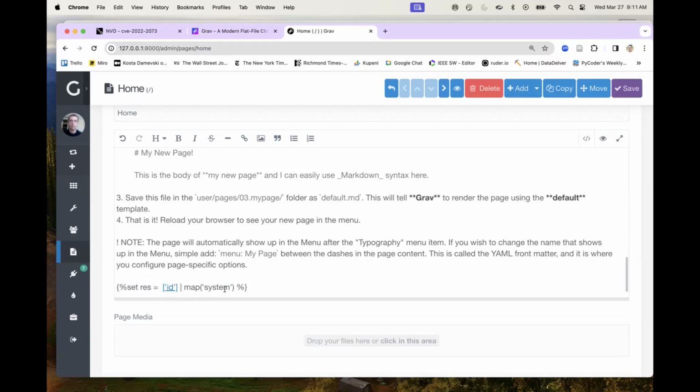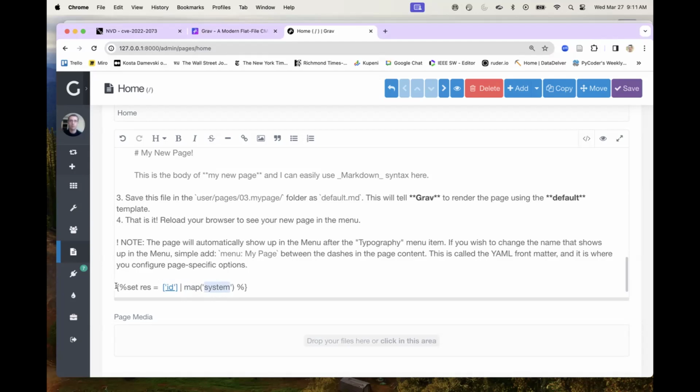And really what's happening is map is just a common list processing command, which again, as I said, maps a command to elements of an array or a list. And system is a specific method that is executing commands on my machine, right? So really the vulnerability has to do with map not checking that unsafe commands like system are invoked using it.